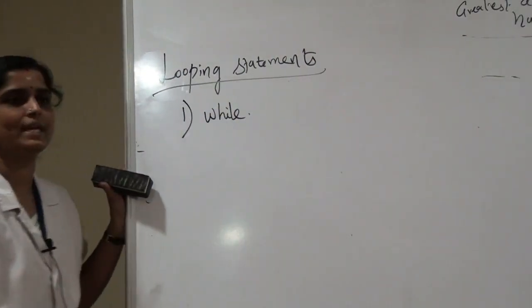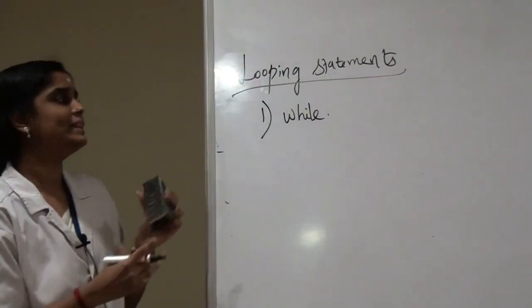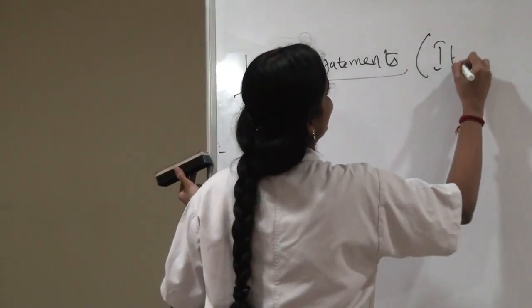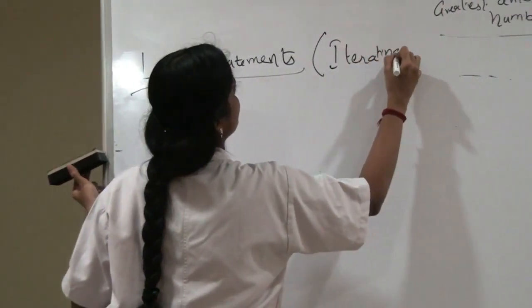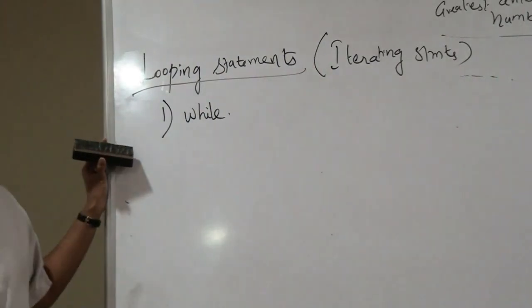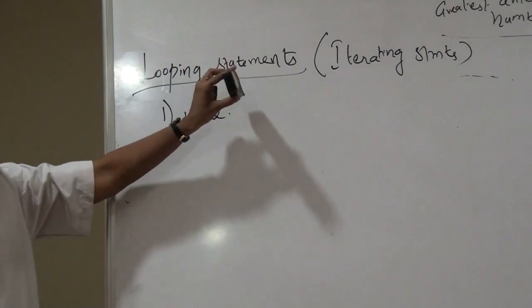So what is a looping statement? Some set of statements that are going to execute again and again, that set of statements is called a looping statement. Looping statement is also known as iterating statements. So if you want to execute some set of statements repeatedly, then we go for looping statements.